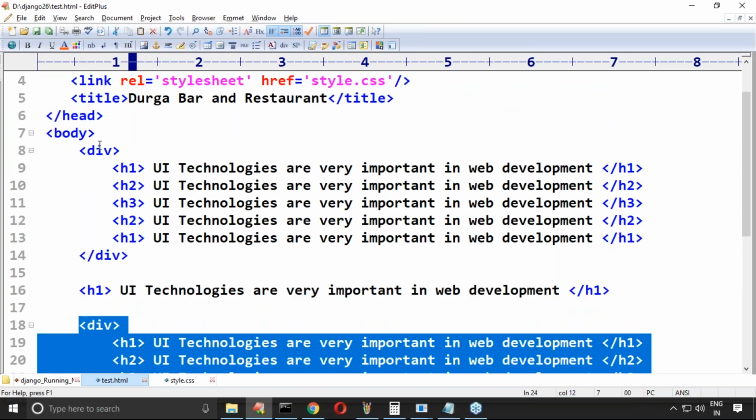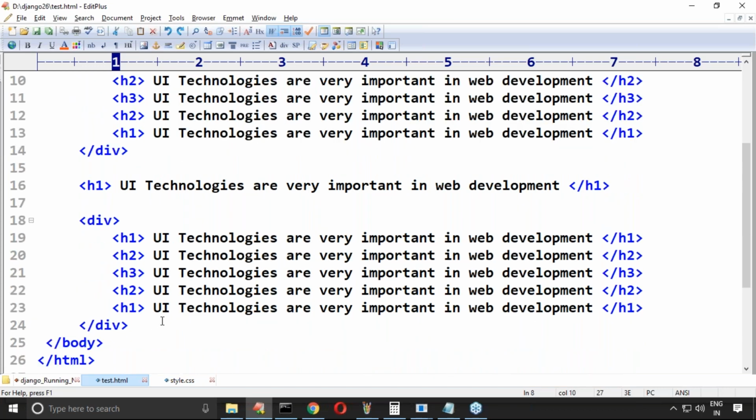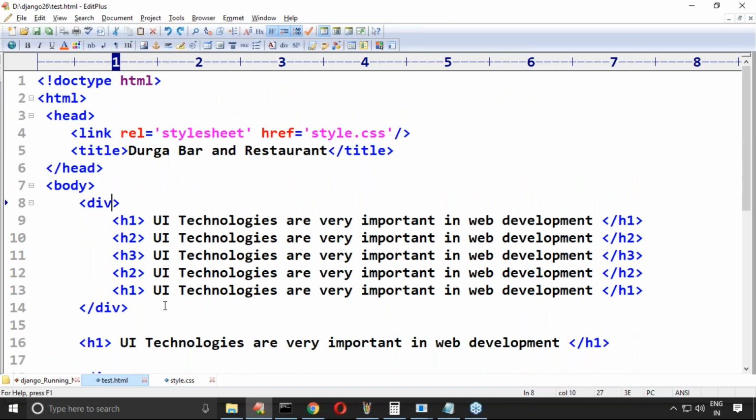But some people may feel, sir, I want to take a div one and then a div two. Don't create such types of things. My browser is going to go for suicide. It can't understand what is the meaning of these things. Don't create your own tags. The browser gets confused about what these things mean. HTML tags are standard.